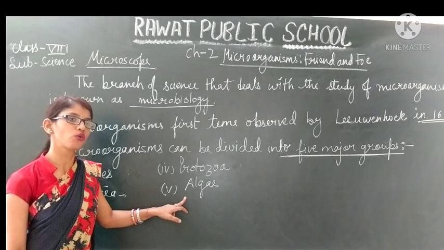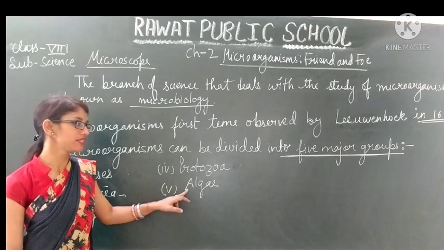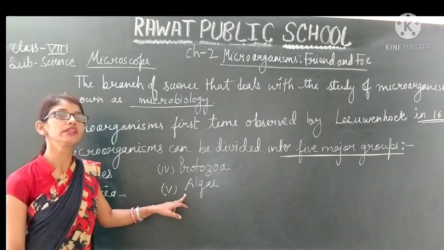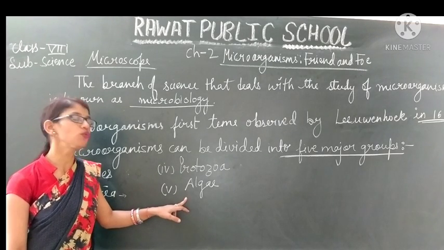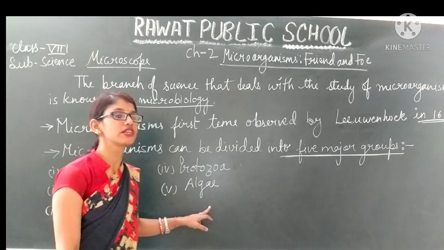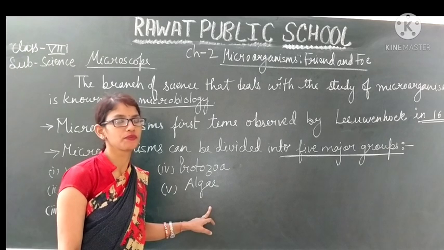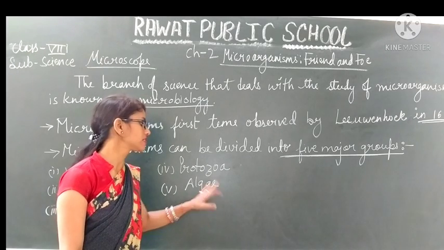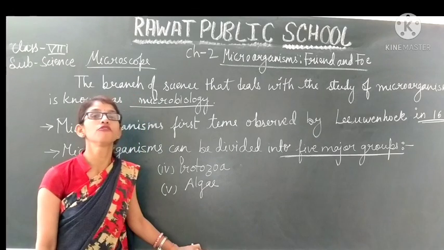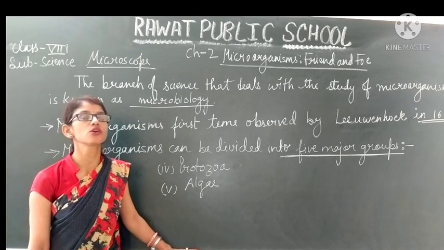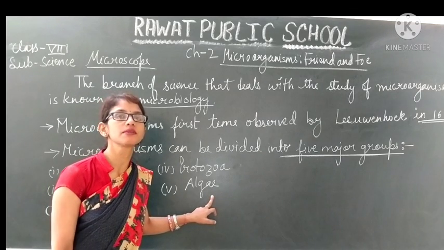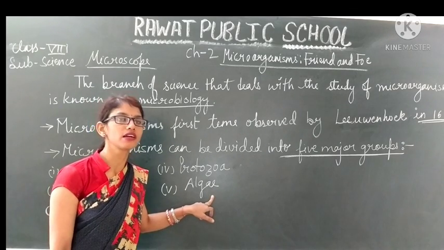They have chlorophyll. Algae also help in nitrogen fixation. The blue-green algae help in fixing nitrogen, whereas some algae are harmful because they cause a variety of diseases, and they are also helpful in making certain substances like agar-agar.